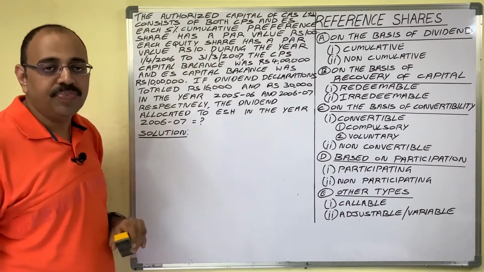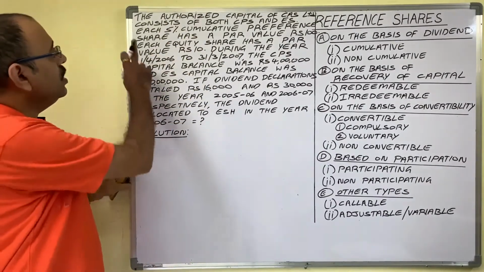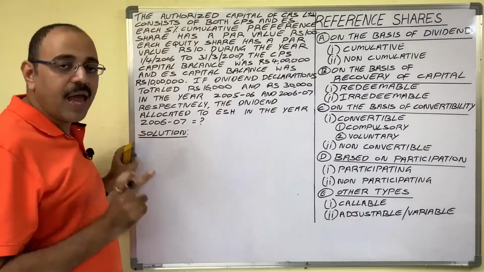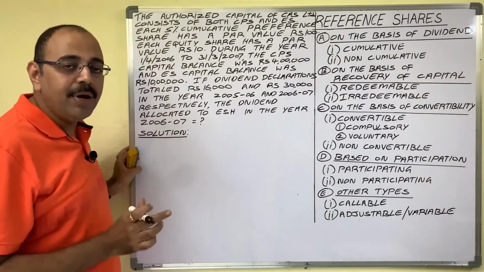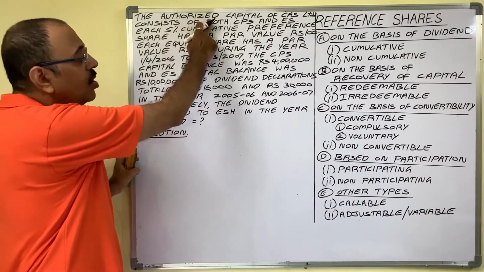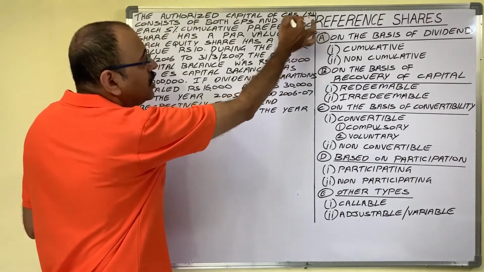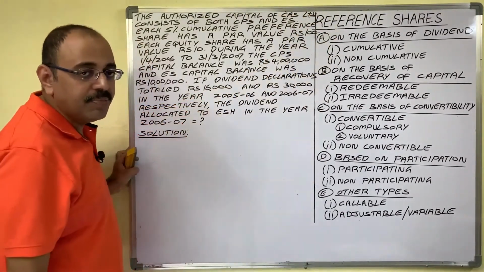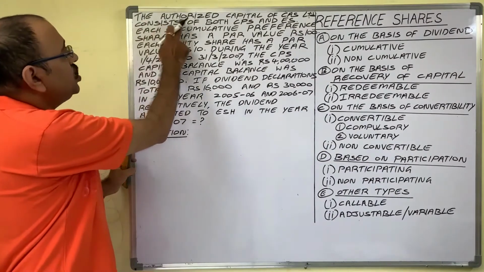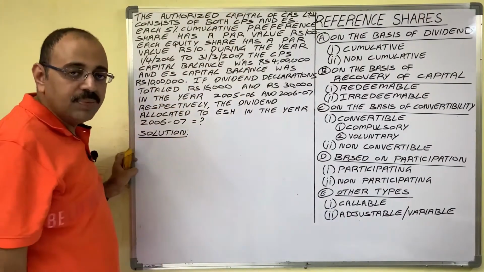This is the problem. First, let us understand this question. The authorized capital, the capital which is mentioned in the capital clause of MOA, that is called authorized capital of CAS Limited. As the word limited is added, this is a public limited company. It consists of both cumulative preference shares and equity shares.